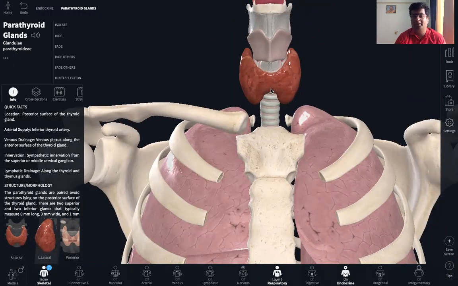There's another hormone produced by the thyroid that is called calcitonin, but that is not there in your syllabus in grade 10. You will study about it in higher classes. Now, the most important ingredient required for the synthesis of thyroxine is iodine. Deficiency of iodine in the diet can result in reduced synthesis of thyroxine hormone, and that causes a condition called simple goiter.